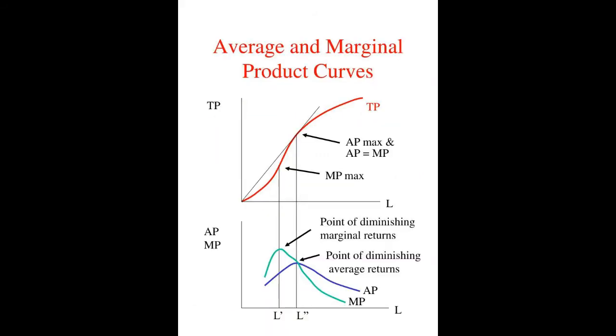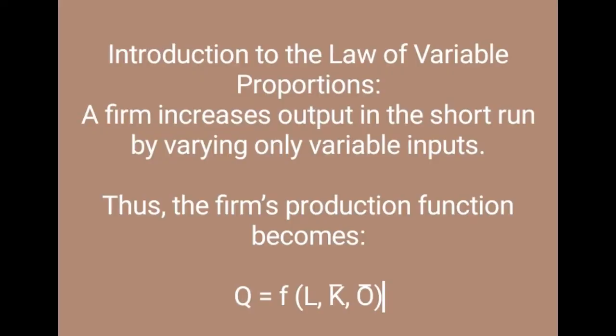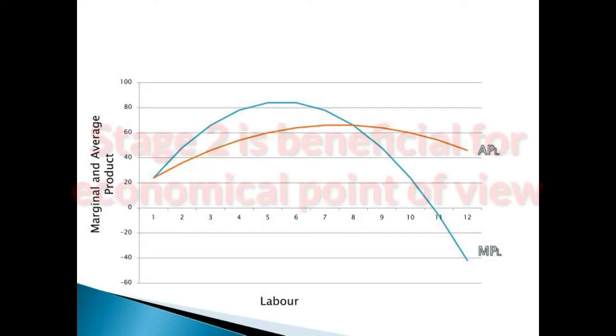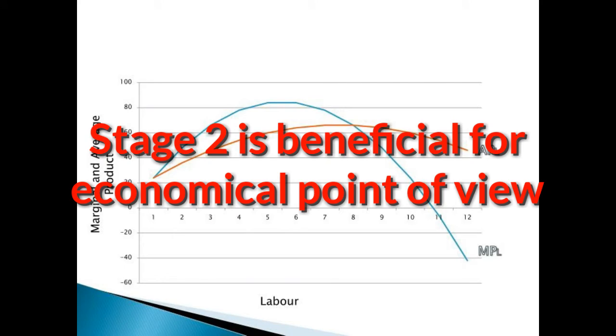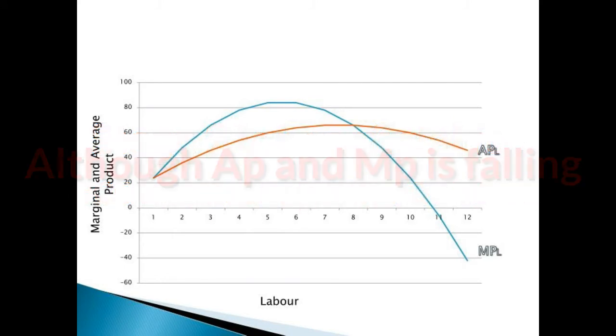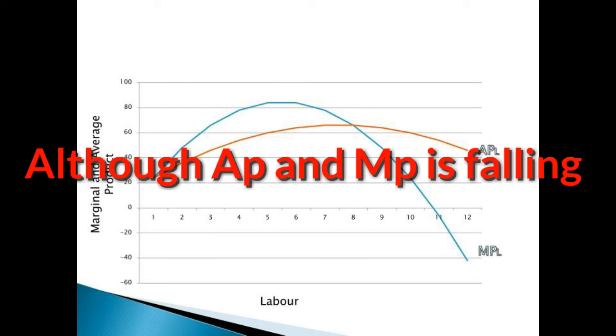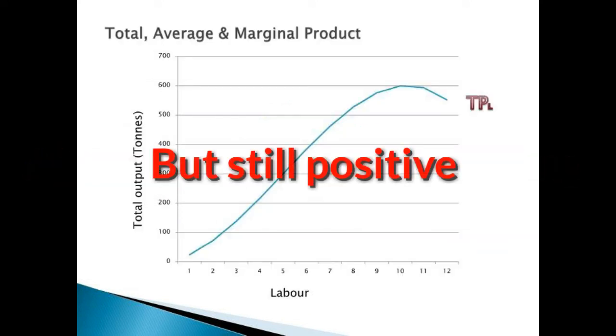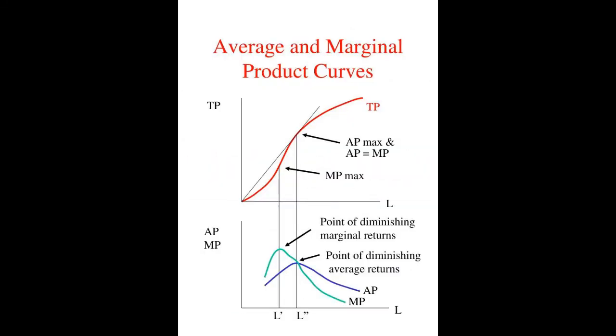Accordingly, the MP of labor is increasing. If the employment of the labor is stopped here, it would mean the losing of the gain, which could be reaped through the rising of MP. All this concludes that it is stage 2, which is accordingly regarded as most beneficial from the economic point of view. Although here both AP and MP are decreasing, yet they are positive. In this stage, how many units of labor the firm will employ